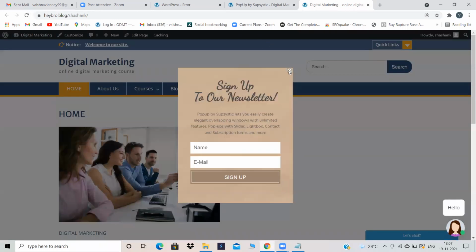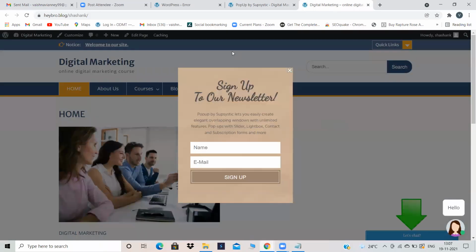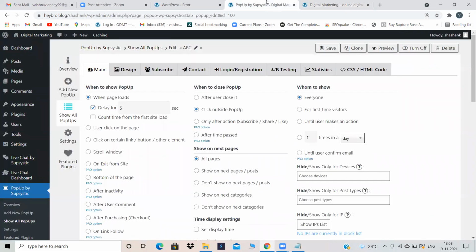Yeah, my pop-up is appearing. I have selected the option, click outside pop-up. If you click anywhere outside the pop-up, then only your pop-up will disappear. So I have clicked outside the pop-up, and my pop-up is disappearing. It's up to you. Whichever option you want to choose, you can choose that option.